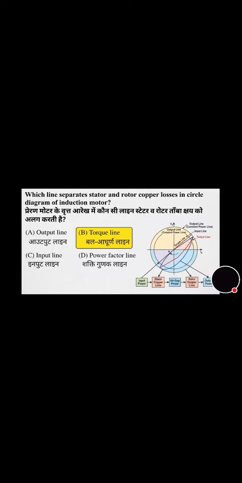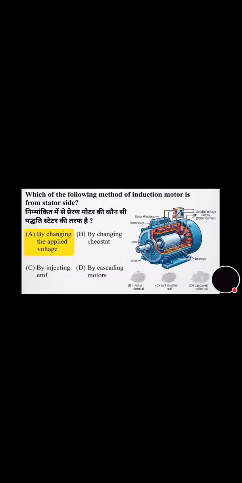Now we will move towards the next question. Which of the following methods of speed control for an induction motor is from the stator side? Its correct answer is option A, that is by changing the applied voltage. Now we will move towards the next question. Diversity factor is always how much? It's always greater than 1. Diversity factor is equal to the sum of the individual maximum demands upon the maximum demand on the system.